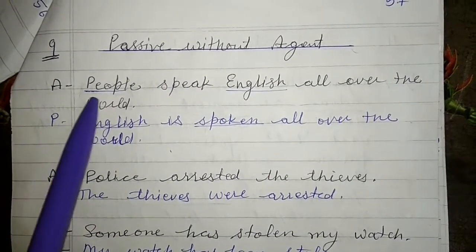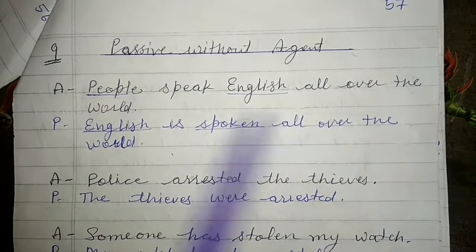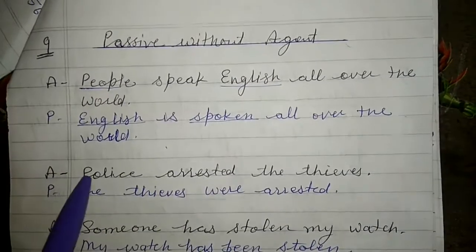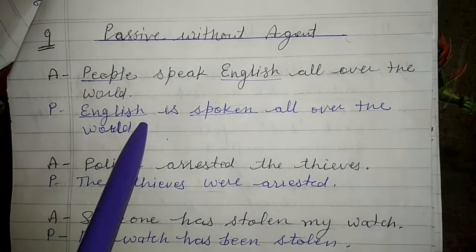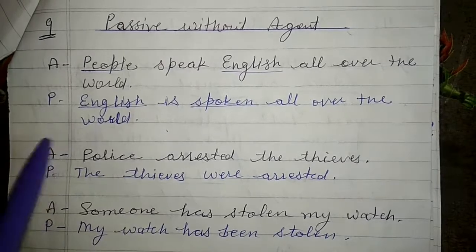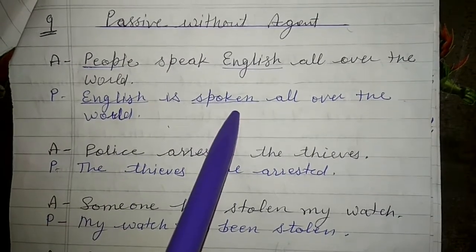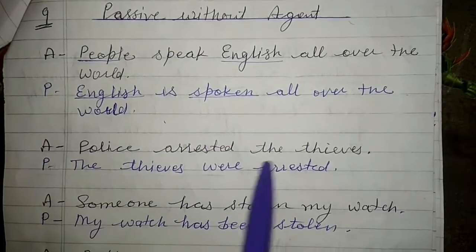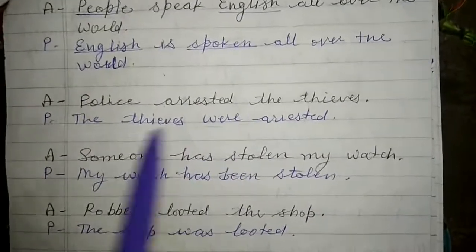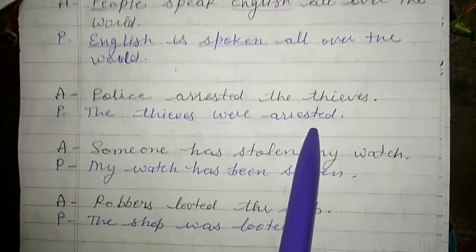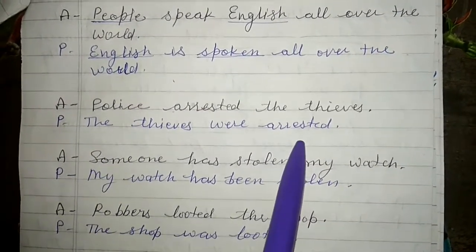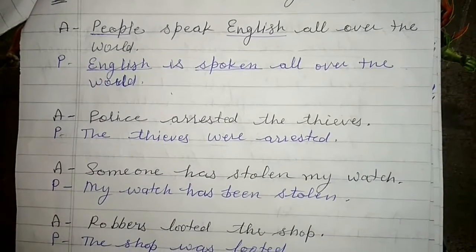How do we do it? People speak English all over the world. It is understood that people speak English, so to change it to passive we can say, English is spoken all over the world. The main things are subject and verb. Next is, police arrested the thieves. Here the main things are the thieves and arrested. The thieves were arrested. It is understood that police arrested the thieves, so in passive form there is no need for the agent.